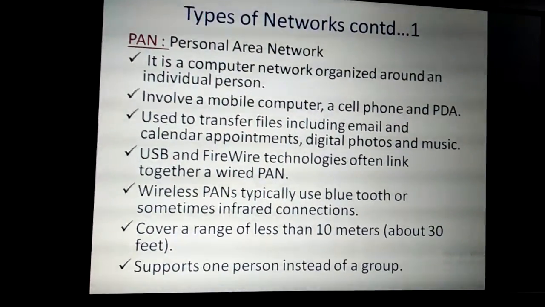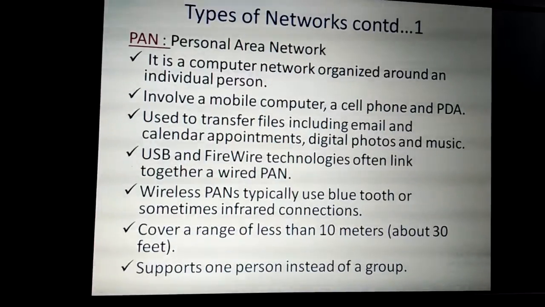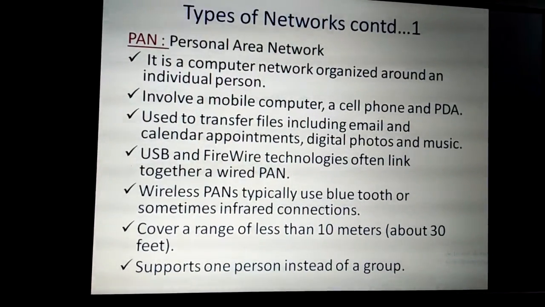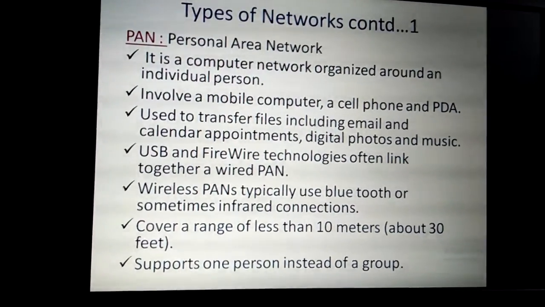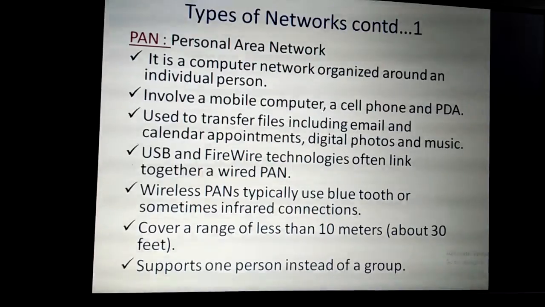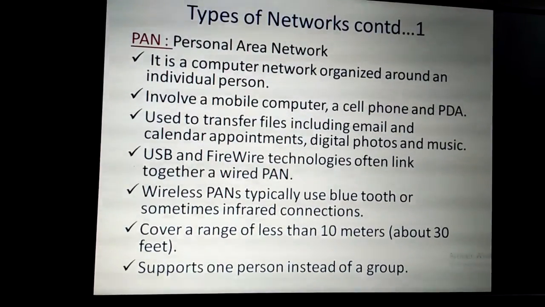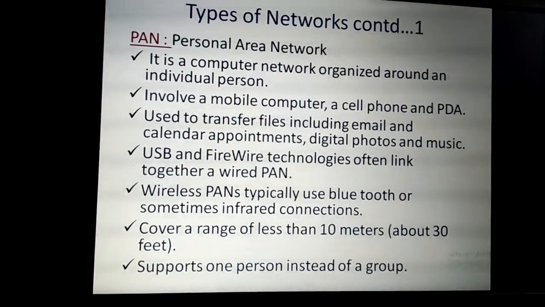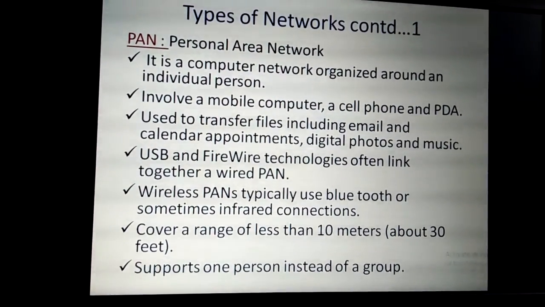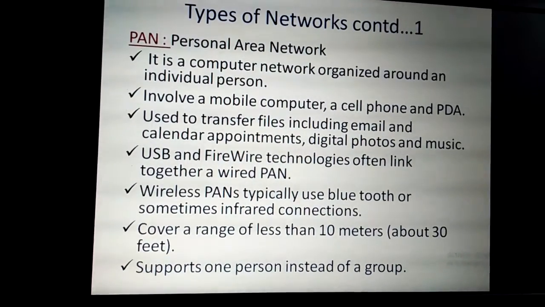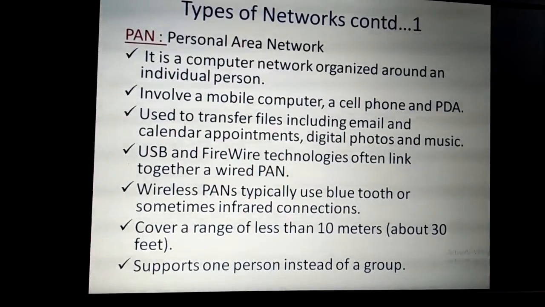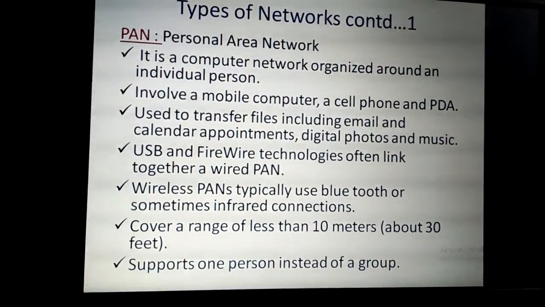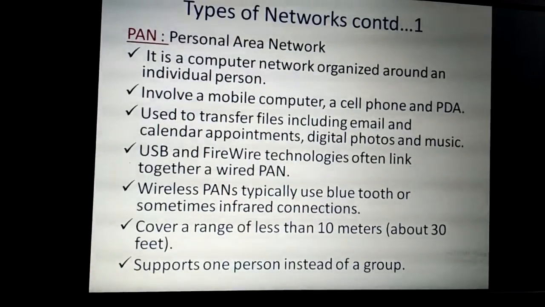These are the things you can transfer in a personal area network. USB, universal serial bus, and FireWire technologies can also be used. FireWire is a high-speed serial bus connection, often linked together in a common wired PAN. Wireless PANs typically use Bluetooth or sometimes infrared connections.